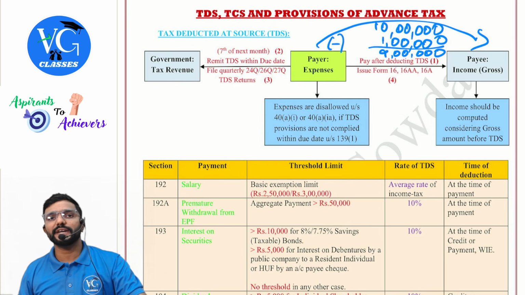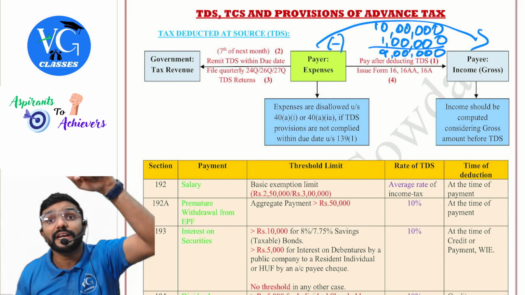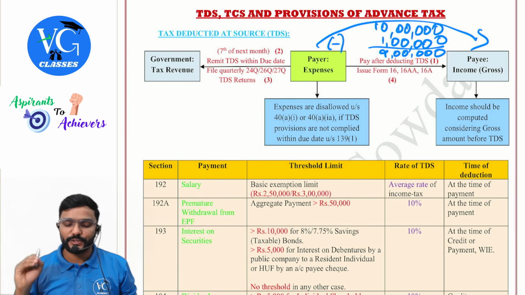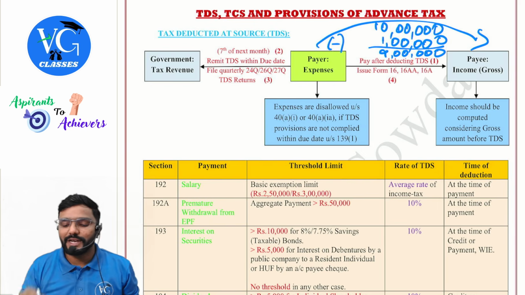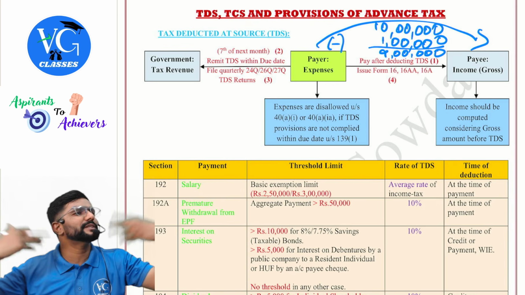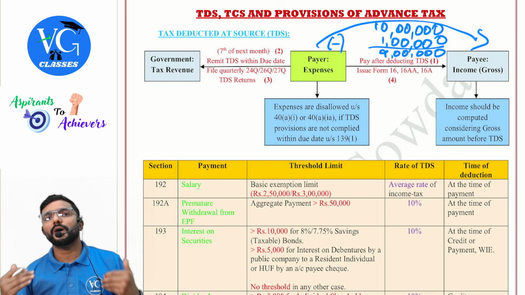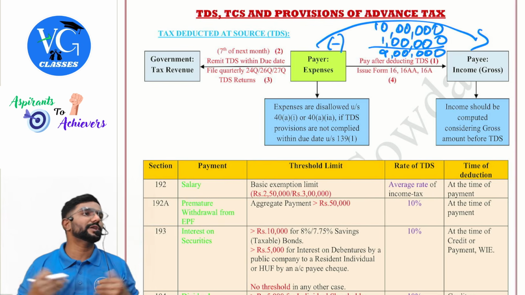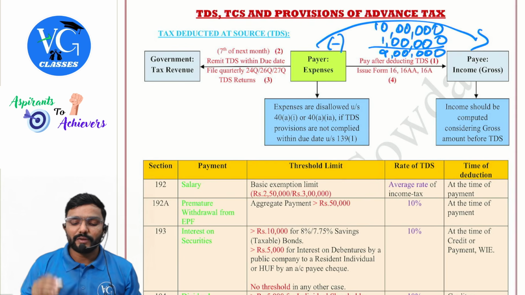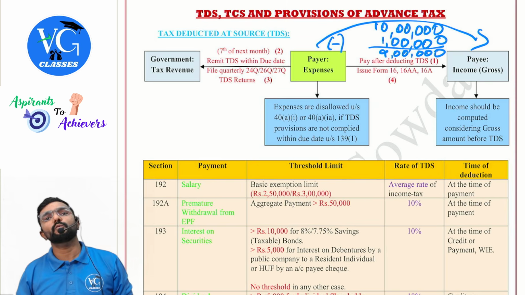If TDS is not deducted or deducted but not remitted within the due date of filing the returns. Filing the returns, guys. Just so. Then, if you guys assume you are a non-resident or a foreign company, or else the payment is made outside India, in that case, if TDS is not deducted or deducted but not remitted to the government within the due date of filing the returns, then it will be 100% disallowed as per section 40A1.